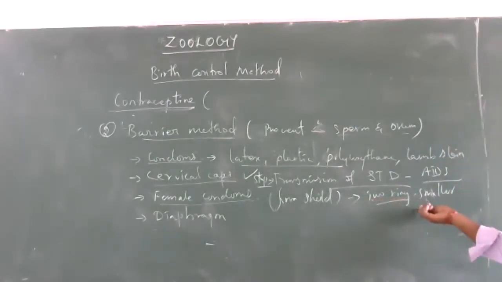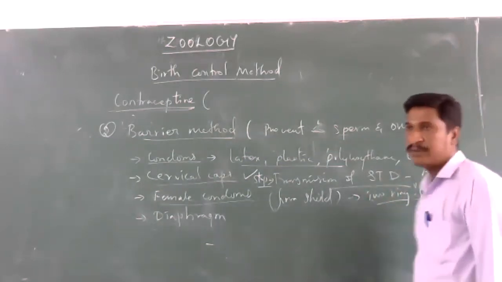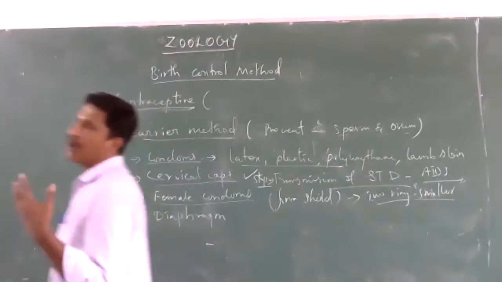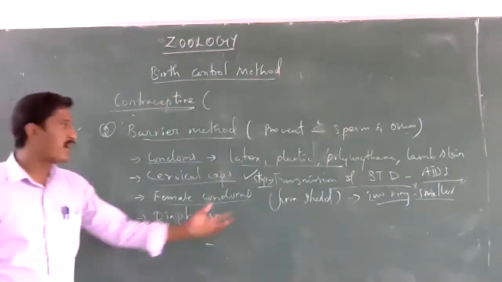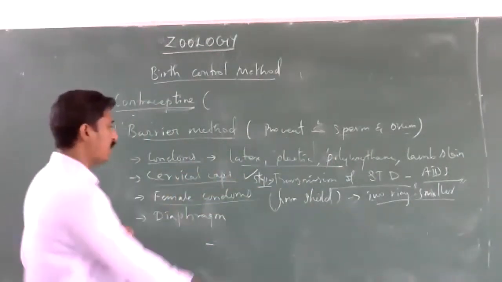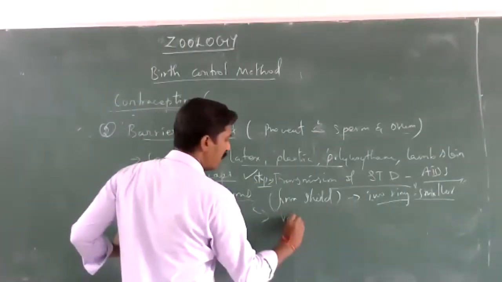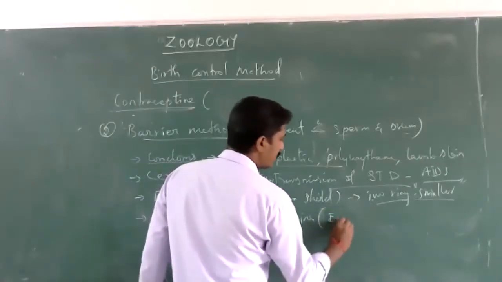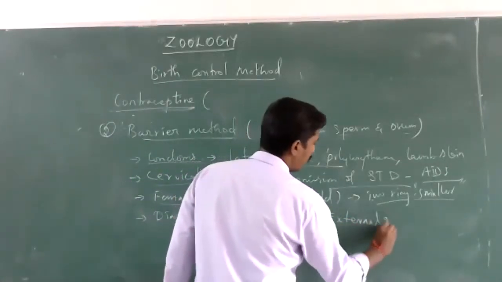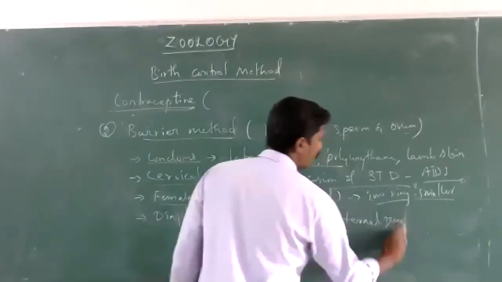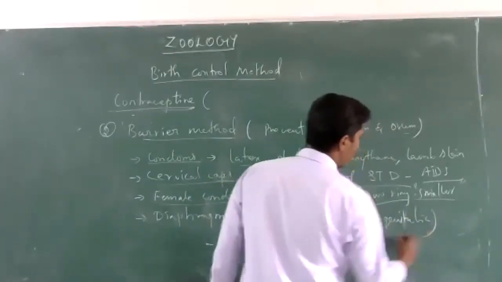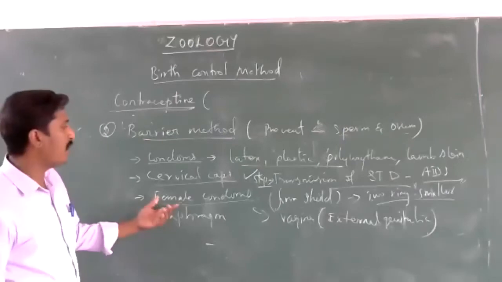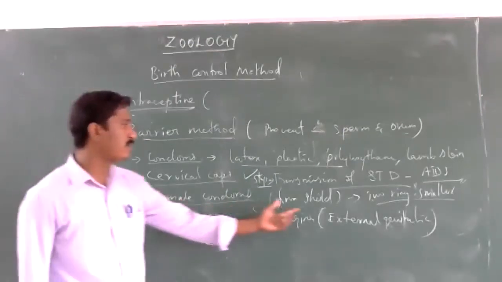It has two rings, one big and one small. The smaller ring is present at the closed end of the FEM shield, inside the vagina region, and it also covers the external genitalia.